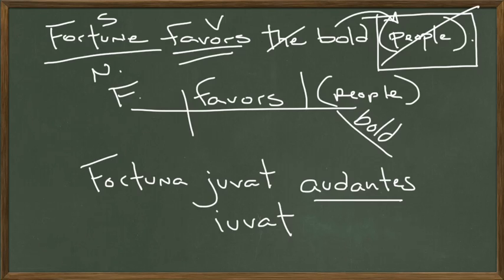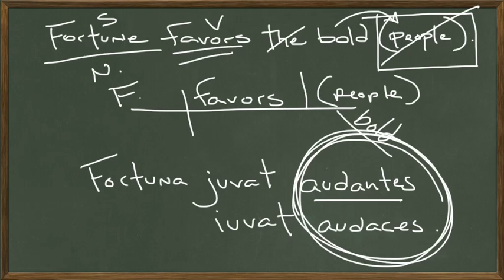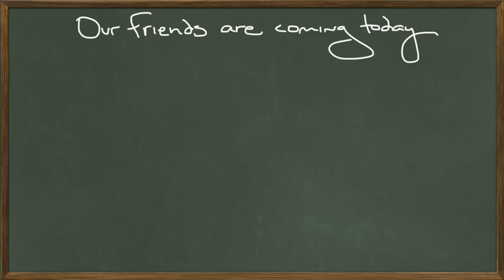If we use the verb form, then it would probably be audaces. I've seen it used both ways. Fortune favors the bold. Again, the point is, fortune is favoring bold people, but we're only using a participle or a noun form acting as an adjective in this case.